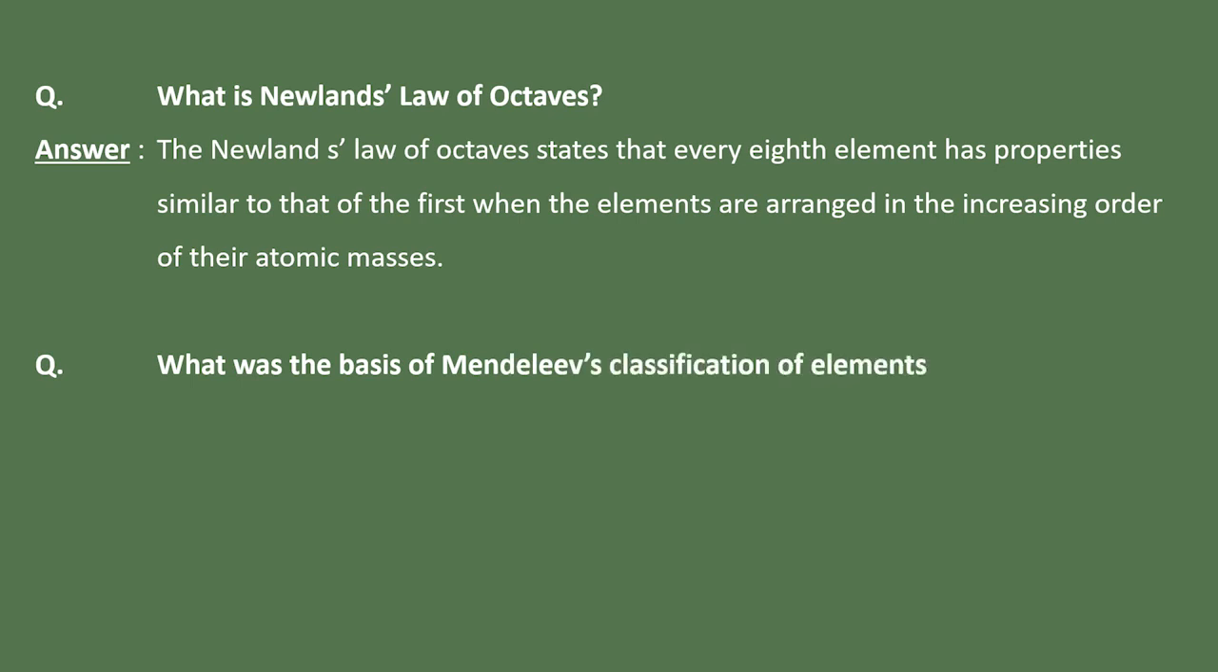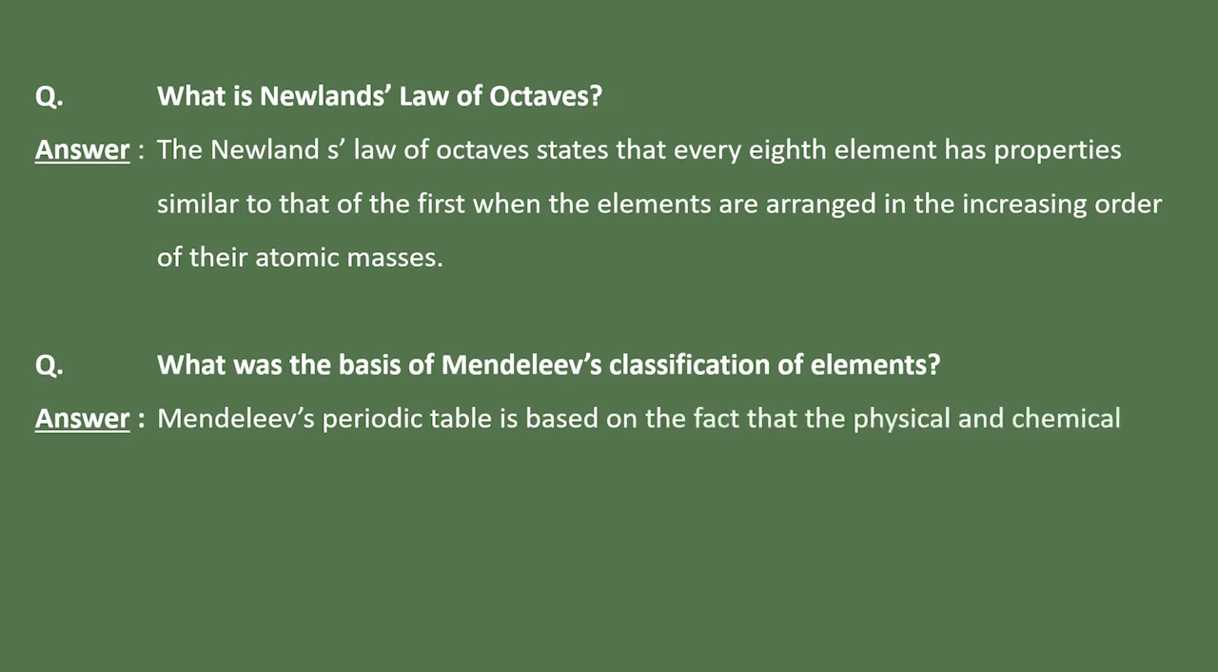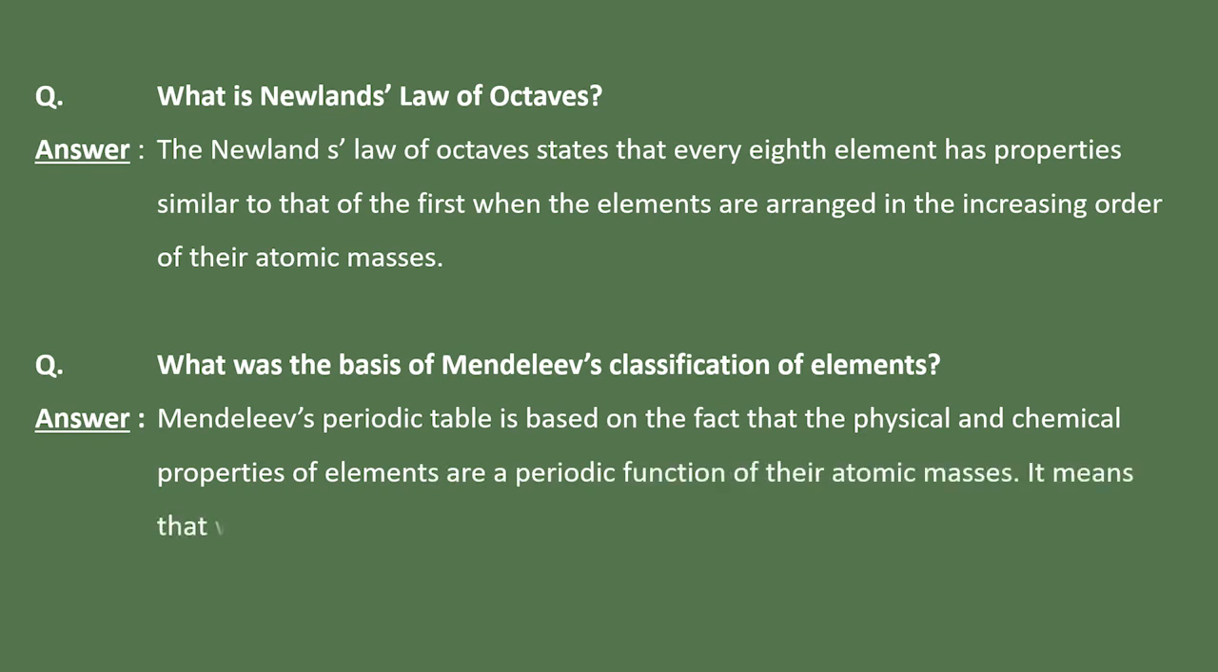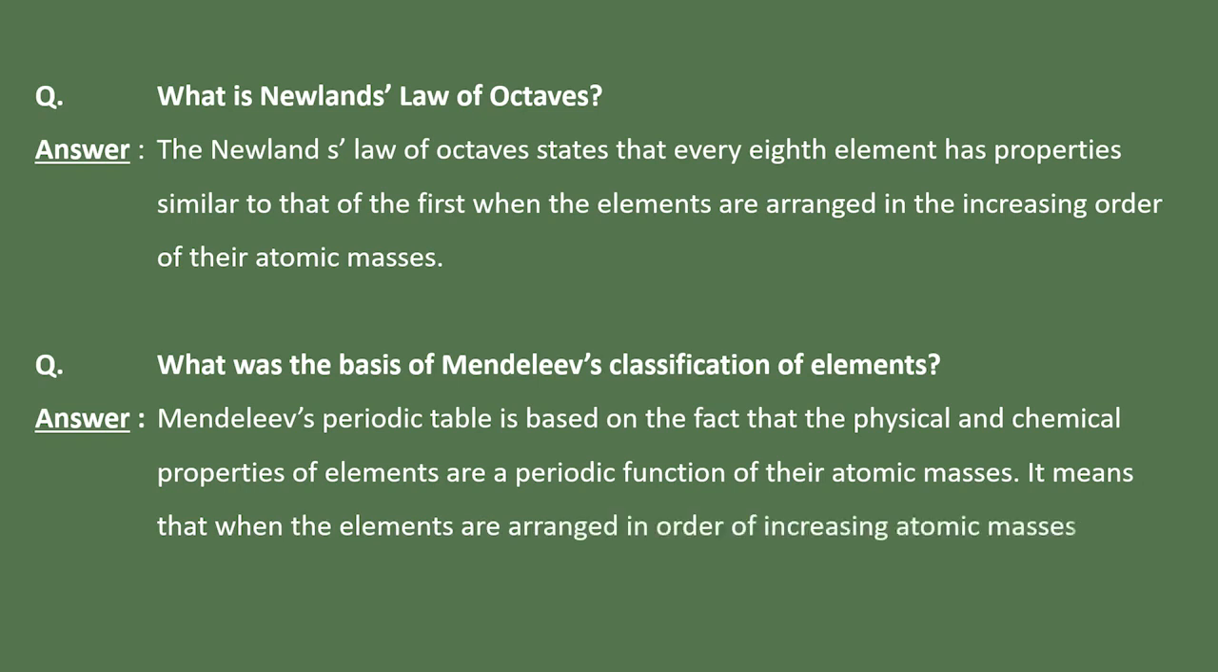Question: what was the basis of Mendeleev's classification of elements? Mendeleev's periodic table is based on the fact that the physical and chemical properties of elements are a periodic function of their atomic masses. It means that when the elements are arranged in order of increasing atomic masses, the elements with similar properties recur at regular intervals.